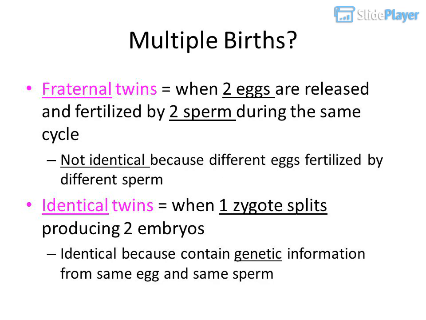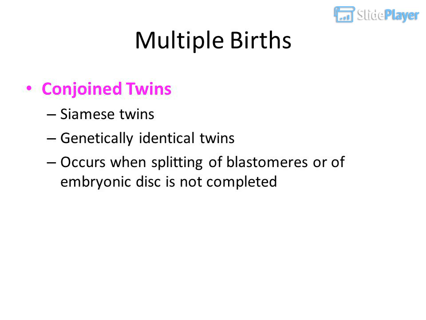Multiple births. Fraternal twins occur when 2 eggs are released and fertilized by 2 sperm during the same cycle. They are not identical because different eggs were fertilized by different sperm. Identical twins occur when 1 zygote splits, producing 2 embryos. They are identical because they contain genetic information from the same egg and same sperm. Conjoined twins, or Siamese twins, are genetically identical twins. This occurs when the splitting of blastomeres or of the embryonic disc is not completed.